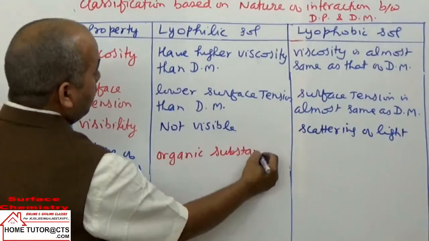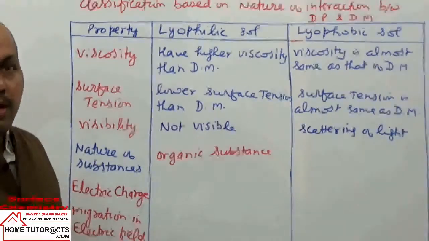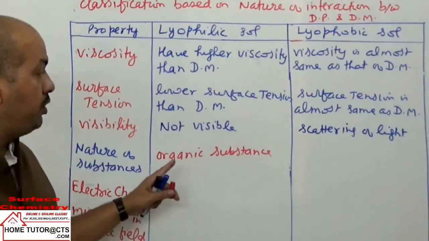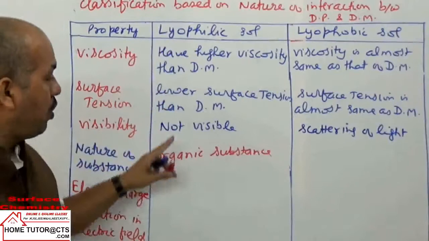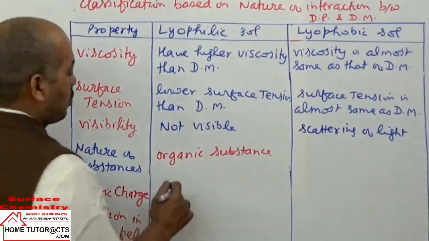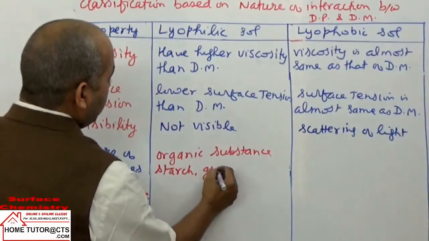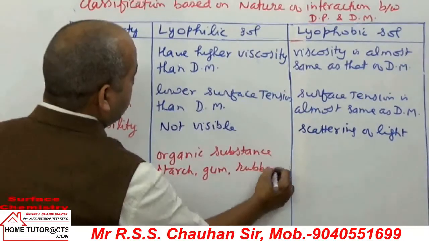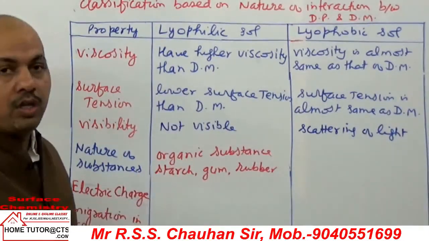Organic substances which have OH groups, NH2 groups, or polar functional groups can show hydrogen bonding with water if taken in an aqueous medium, forming hydrophilic sols. Organic substances commonly taken, like starch, gum, and rubber, are common examples of lyophilic sols.